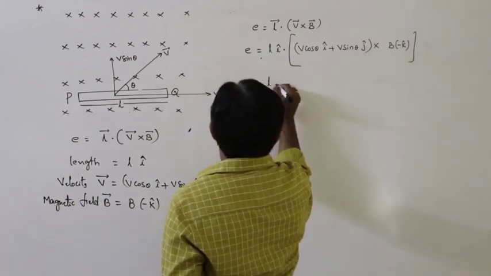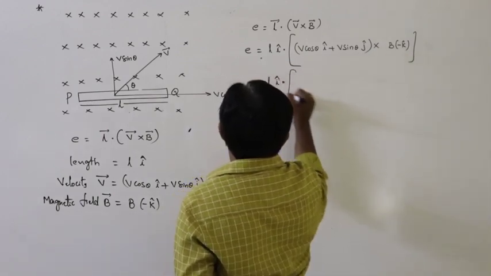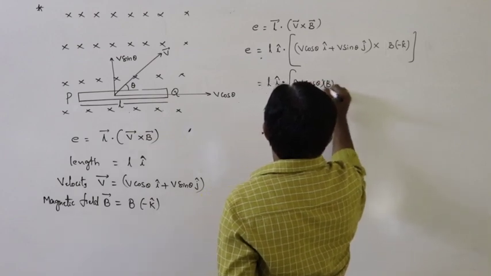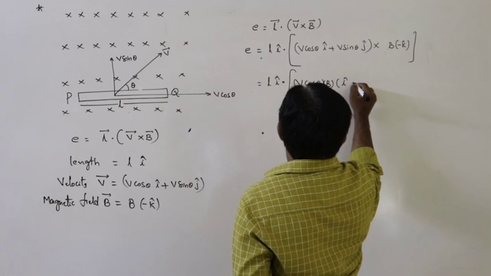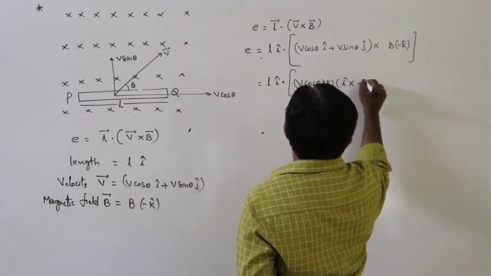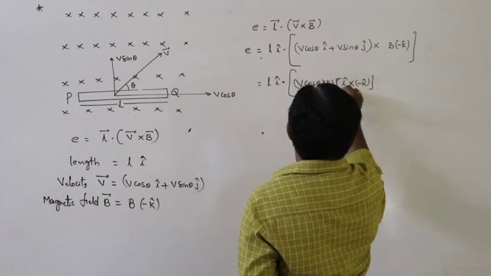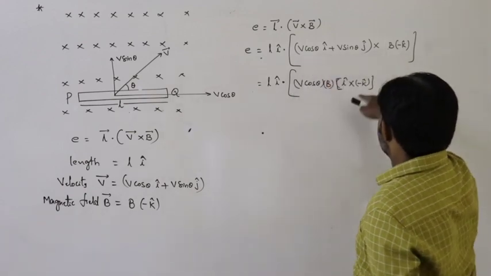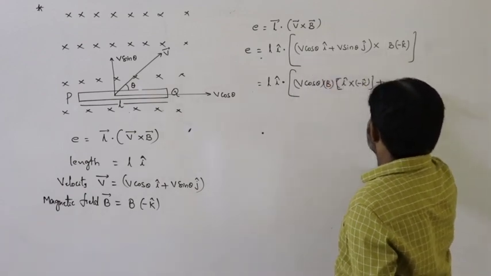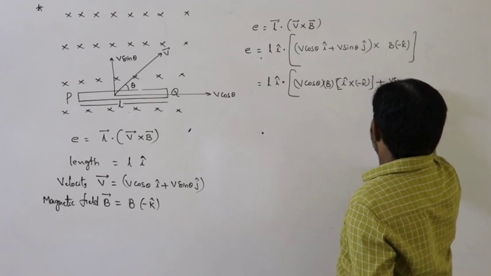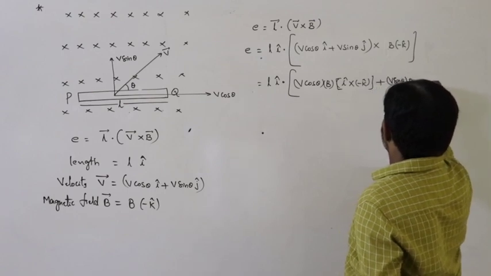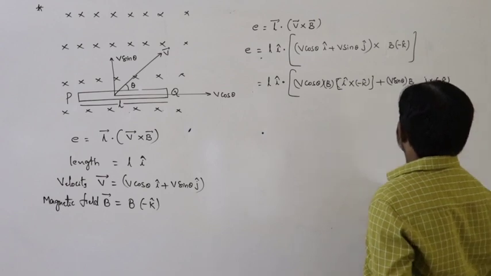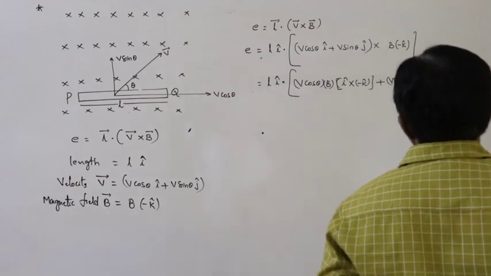So that is equals to L into i cap dot, so here V cos theta into B, so that is i cap cross minus k cap, V cos theta into B, i cross minus k, plus V sin theta into B, j cross minus k.